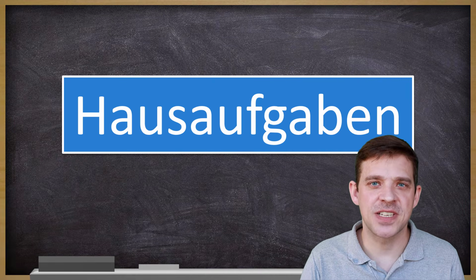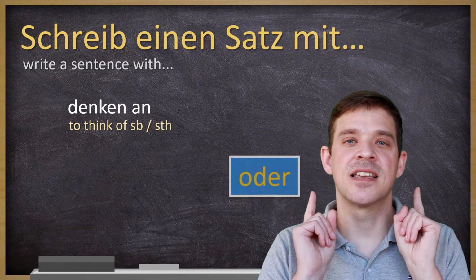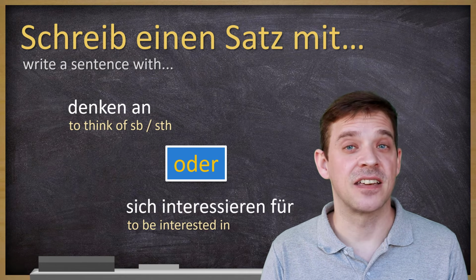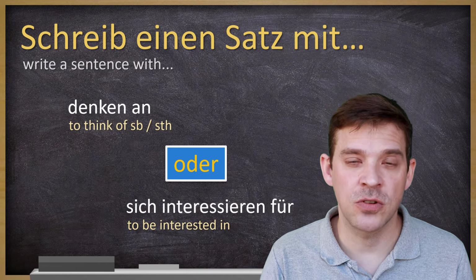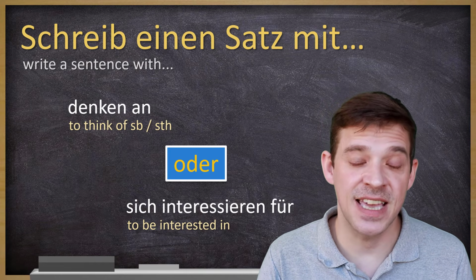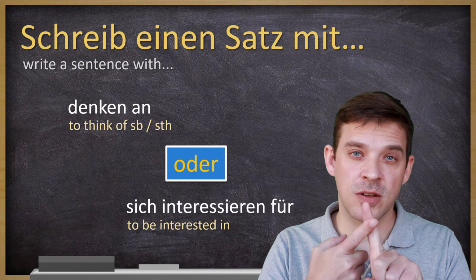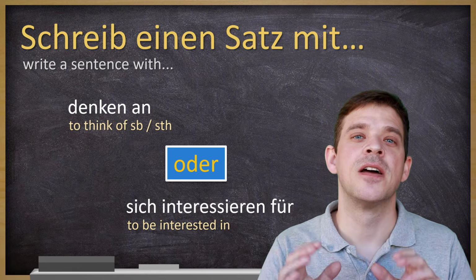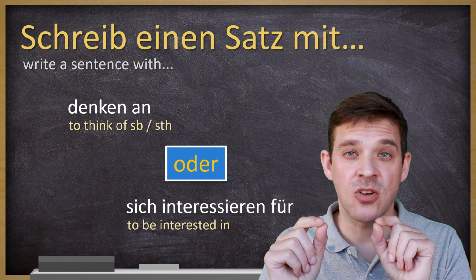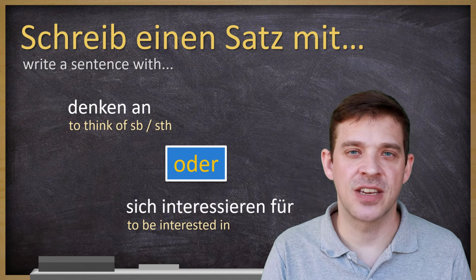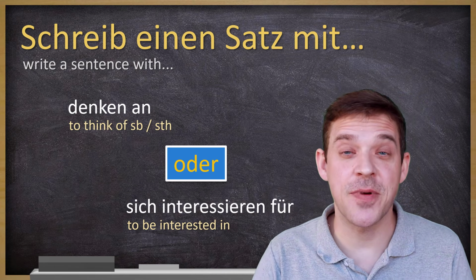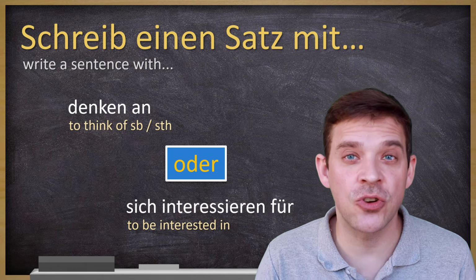Hausaufgaben. Ihr habt wieder mal Hausaufgaben und zwar schreib einen Satz mit entweder dem Verb denken an oder mit dem reflexiven Verb sich interessieren für. Try to make a sentence using a da compound word. You can make a question and answer it yourself, or one big sentence using a da compound word referring to information in the sentence before. Talking about reflexive Verben, if you are not sure how to use them or if you haven't learned this in class yet properly, we do have a video about this as well right here, so you can click on it.